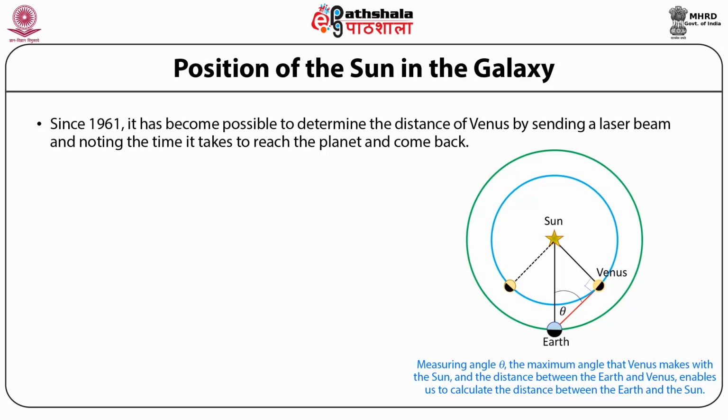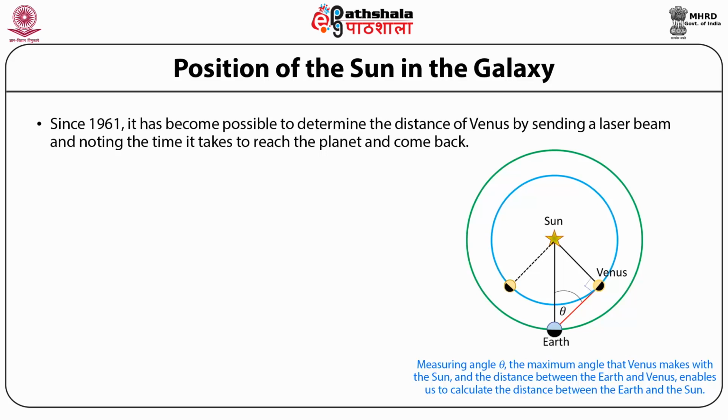In the given figure, you can see the measuring angle theta, the maximum angle that Venus makes with the Sun, and the distance between the Earth and Venus, which enables us to calculate the distance between the Earth and Sun.